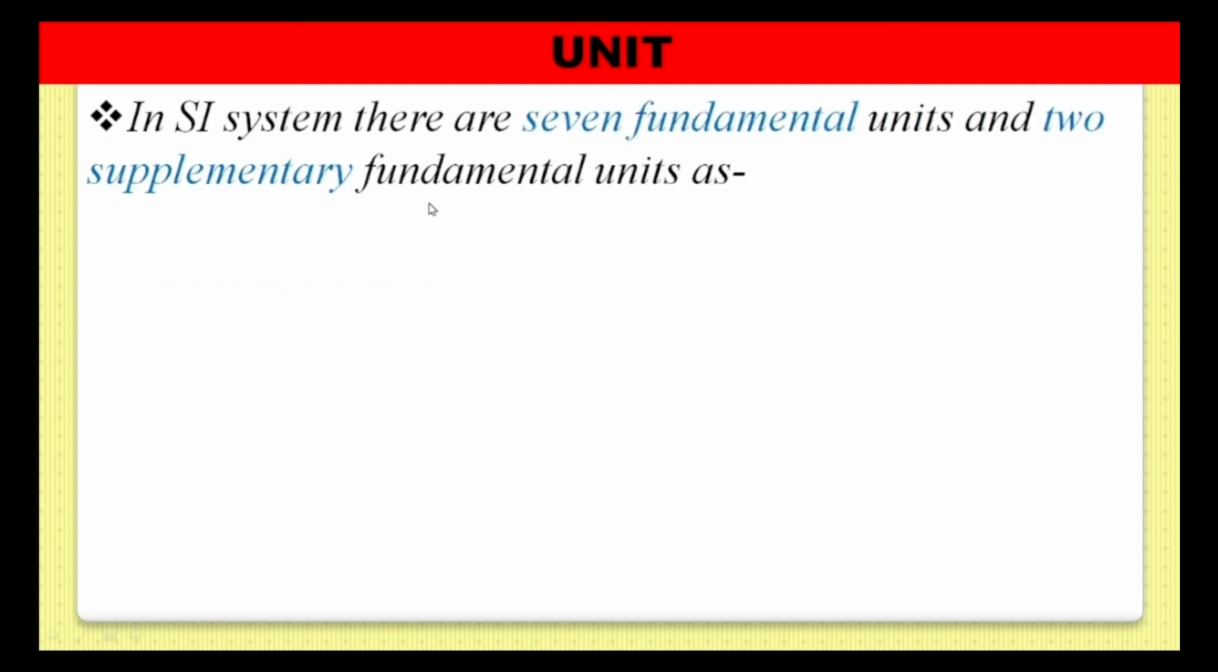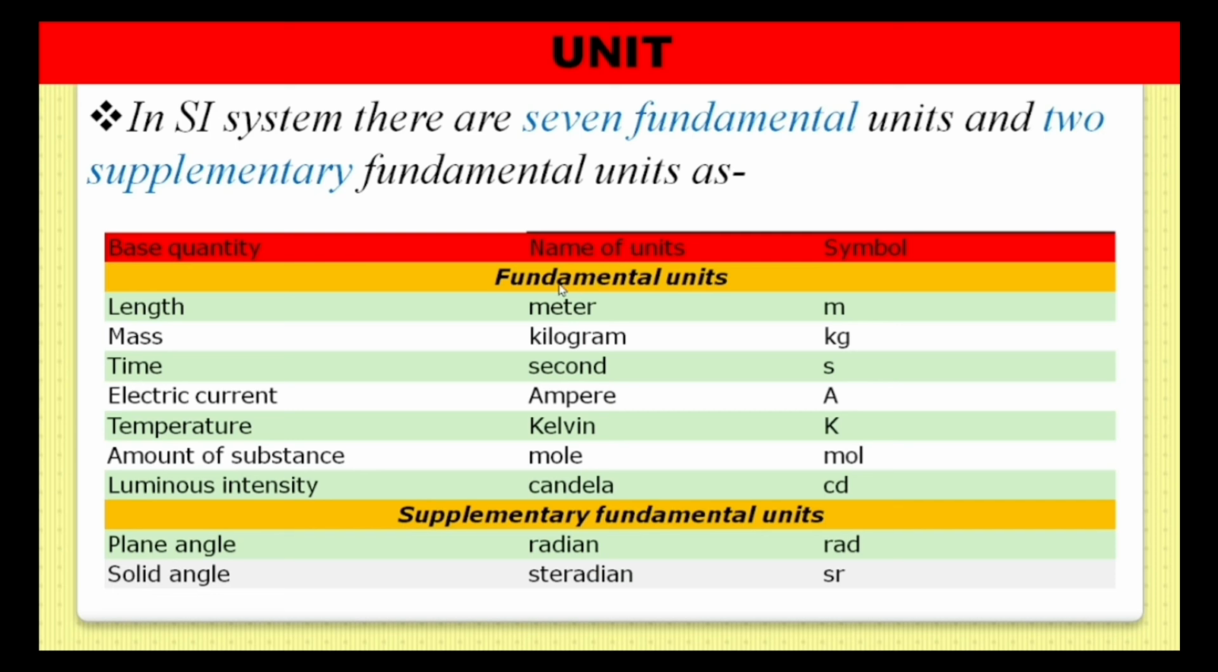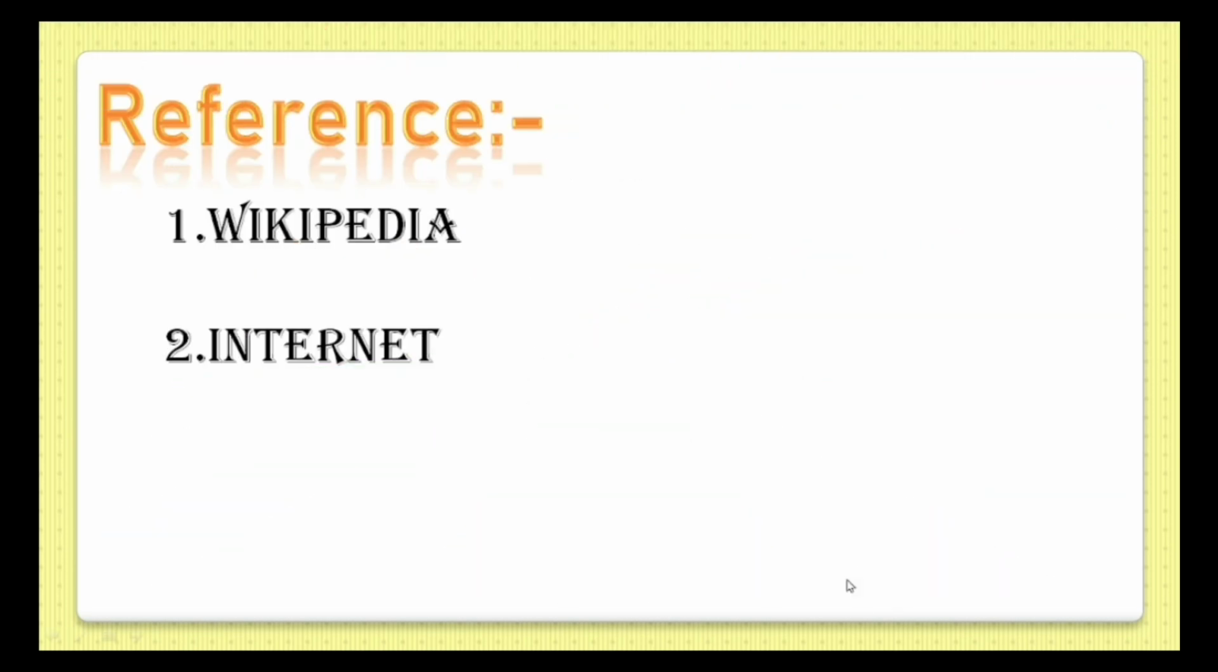In the SI system, there are 7 fundamental units and 2 supplementary fundamental units. These are the fundamental units and supplementary fundamental units. These are the 7 fundamental quantities, these are the fundamental units, and these are the symbols of these fundamental units. These are the two supplementary fundamental quantities, plane angle and solid angle, and these are their units, radian and steradian, and their symbols are rad and sr.